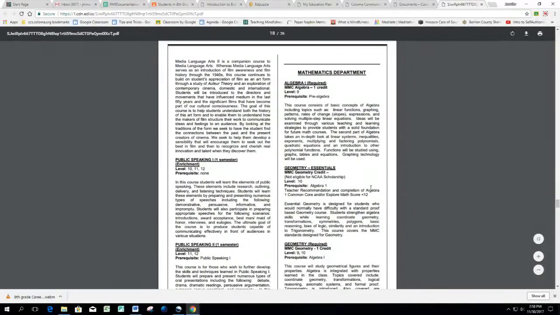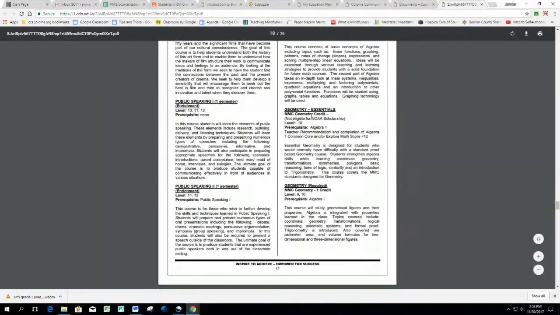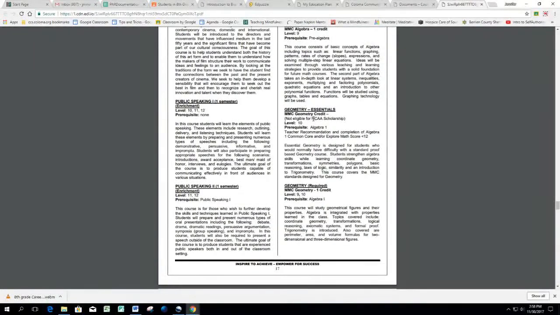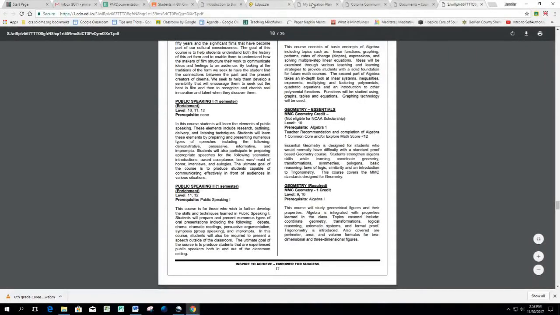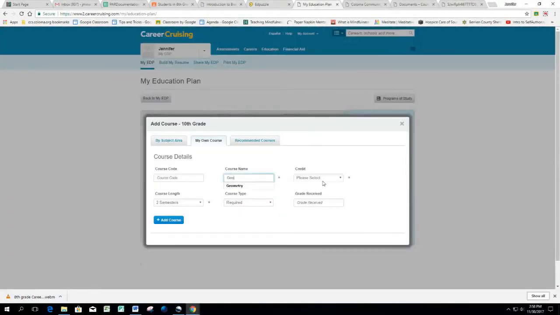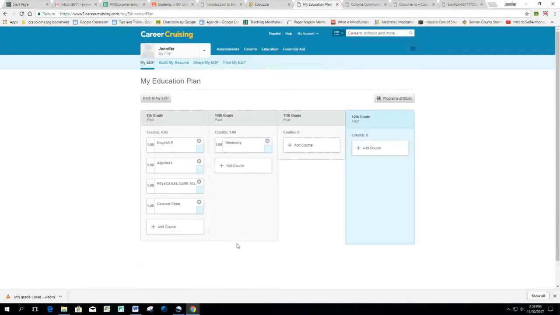Okay, so if in your freshman year you took algebra, you're going to scroll down and you can see you have a choice between Geometry Essentials and Geometry for your 10th grade, your sophomore year. So most of you are going to take plain old geometry, not geometry essentials. So you're going to go back to your education plan, course name, geometry. It's required under course type, credit, 1 full credit, click on add course. And that enters your first course under your 10th grade year.